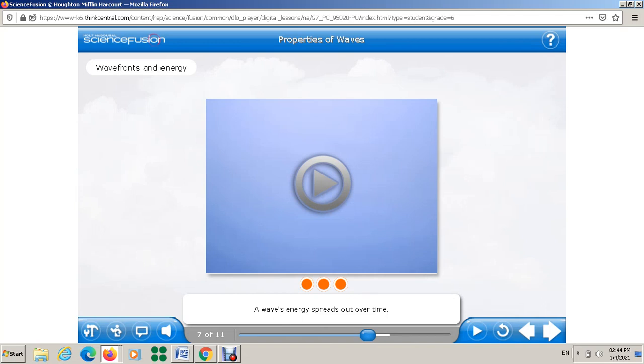Hello everyone. In this video we want to continue talking about waves and the properties of waves, and how to know about the energy. As you know, all waves carry energy from one place to another. But some waves have the ability to carry more energy than other waves. For example, I'll give you an example.